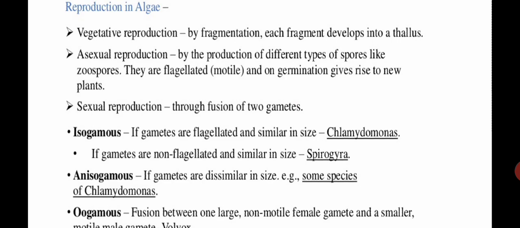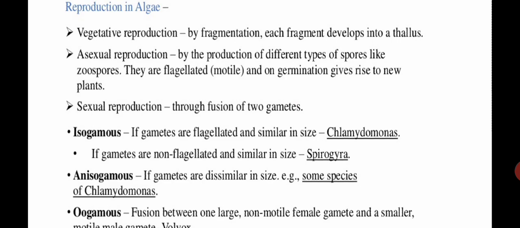Okay, so in algae also the most common method of reproduction is by fragmentation. Like we have studied right now that some algae have a filamentous structure, that is some algae have a ribbon like shape or filament like shape.